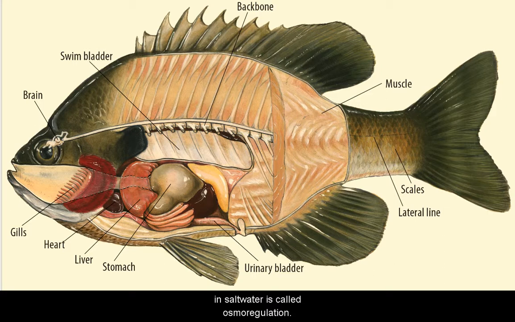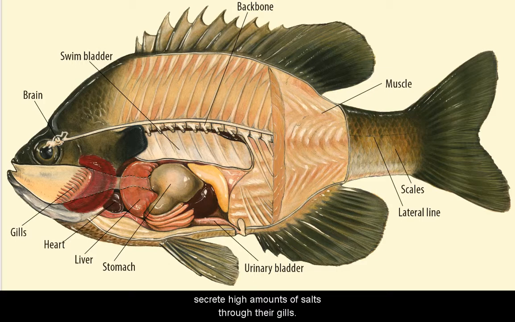This is where fish regulate their intake of salt water or fresh water to keep their fluids, such as blood, from becoming too salty or too dilute. Fish living in salt water have internal fluids lower in salts than the water in which they live. These fish must drink large amounts of salt water and excrete small amounts of fluids while they actively secrete high amounts of salts through their gills.